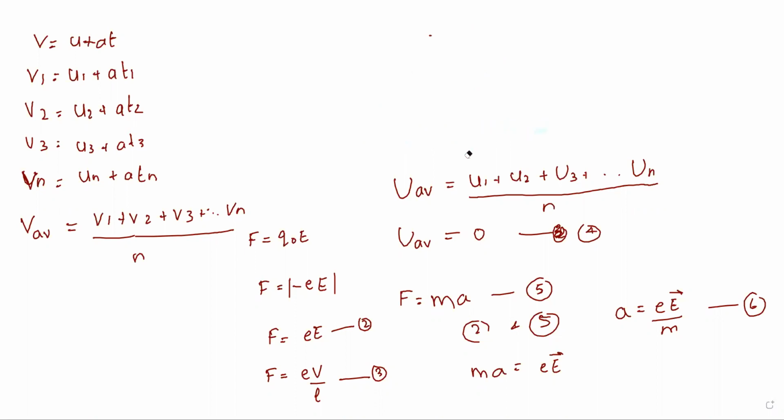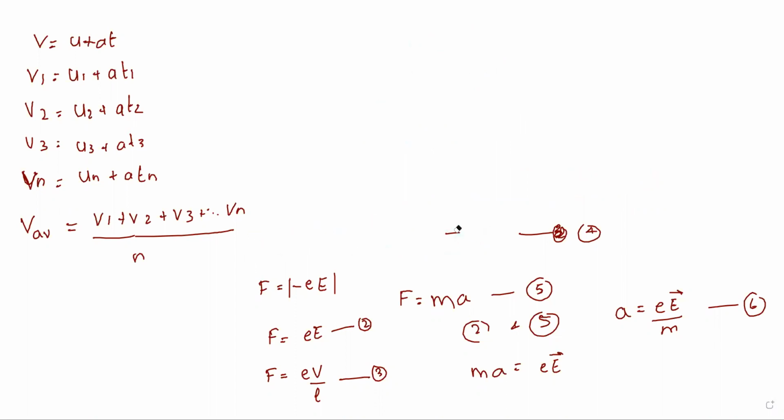Average final velocity or the drift velocity can be written as, see here, V1 is U1 plus AT1, right?